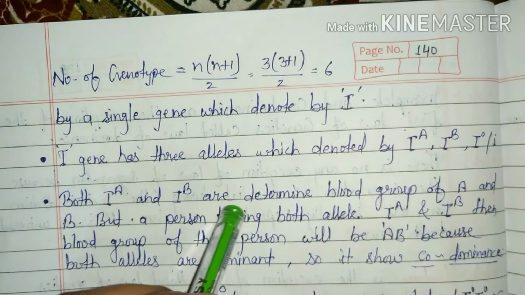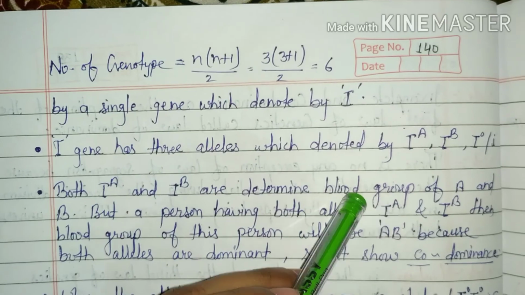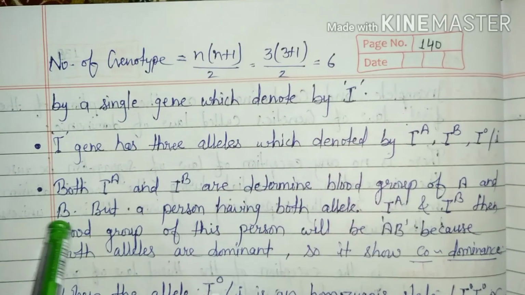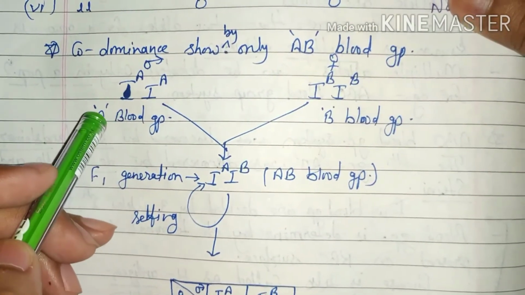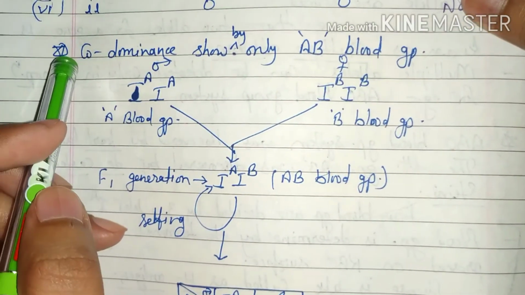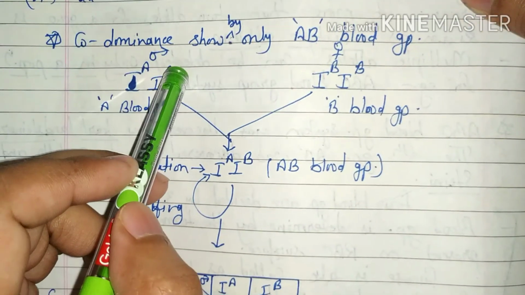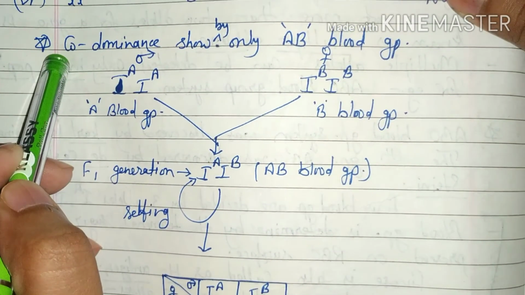Both IA and IB determine blood group A and blood group B, but a person having both alleles IA and IB will have blood group AB, because both alleles are dominant, so it shows codominance. It means AB blood group is the example of codominance.